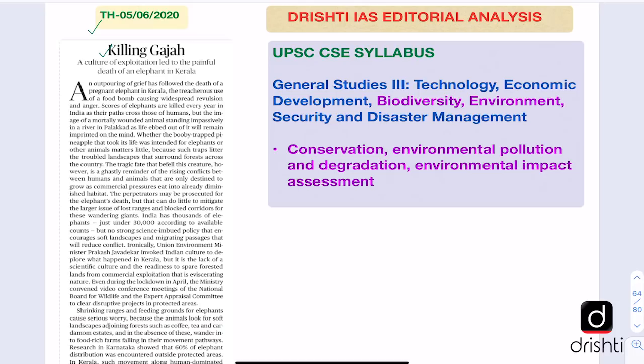Now let us look at its linkage with the syllabus. It links directly with GS Paper 3, where we have biodiversity and environment as important topics. Under this, the subtopics are conservation, environmental pollution and degradation, and environmental impact assessment. So after establishing this link with the main syllabus, now let us look at the key points of the editorial.